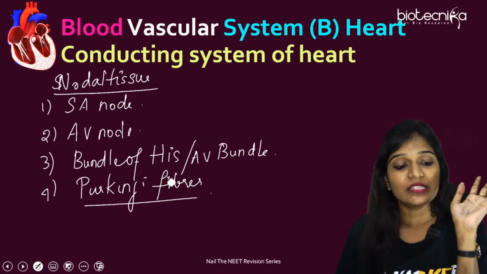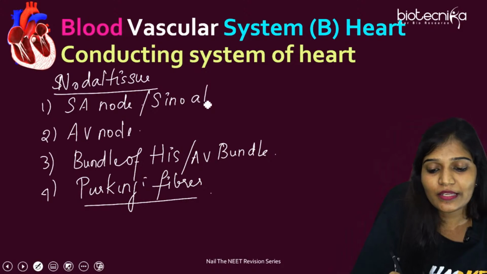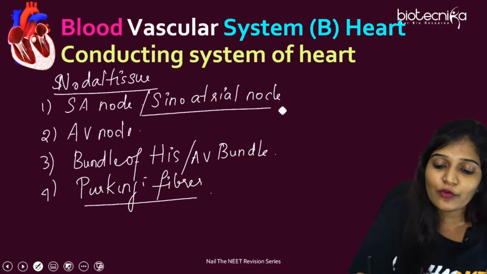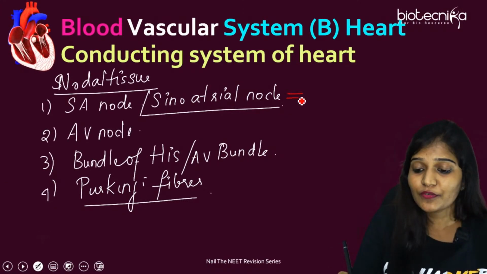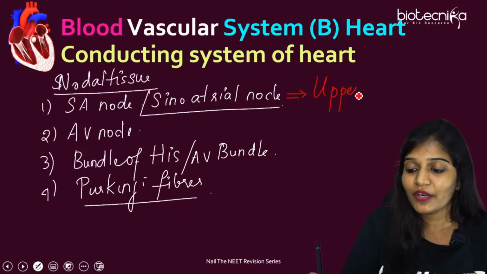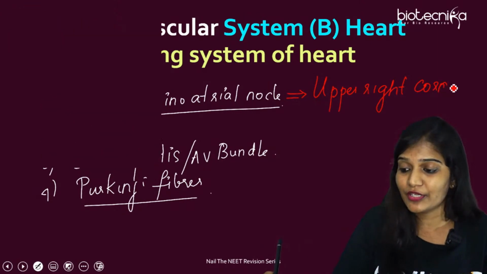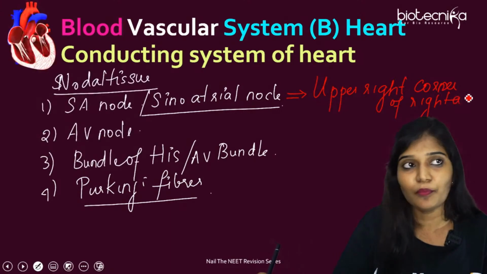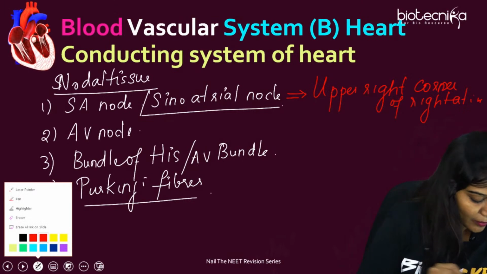The question for your NEET is, what is this SA node? Sinoatrial node. Now I want an answer from any of you. Where is this SA node present? In the previous image, we saw the SA node. What is the location of the SA node? It is present, in the same NCERT line, in the upper right corner of the right atrium. Important one. This will be asked in your question paper. Please make it a star point, important line.